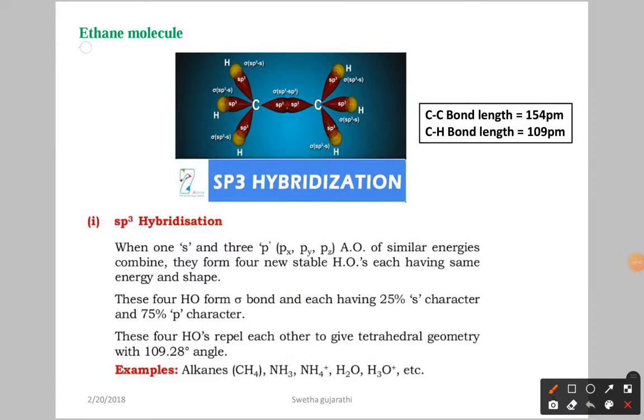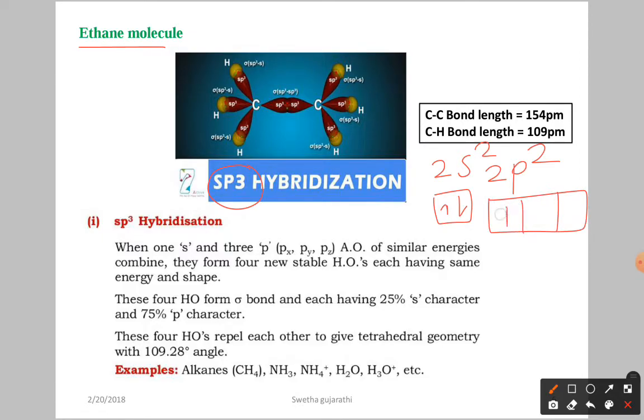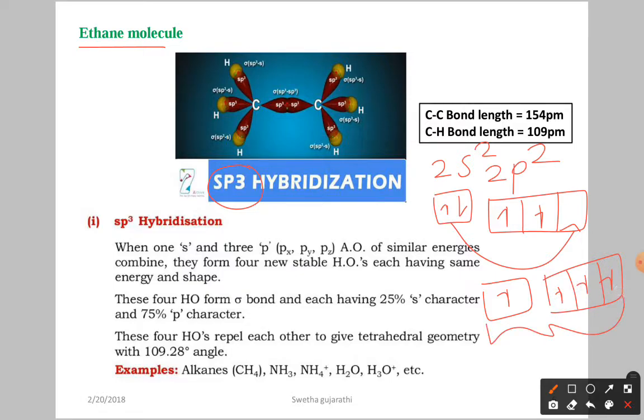So now if you see the structure of ethane, as you know very well, it undergoes sp3 hybridization. Valence shell electronic configuration of carbon is 2s2 2p2. In the s orbital the electrons are paired, whereas in the p orbital we have two unpaired electrons. One electron undergoes excitation, so you have 4 unpaired electrons. When the s orbital and 3 p orbitals undergo hybridization, it gives 4 sp3 hybrid orbitals.